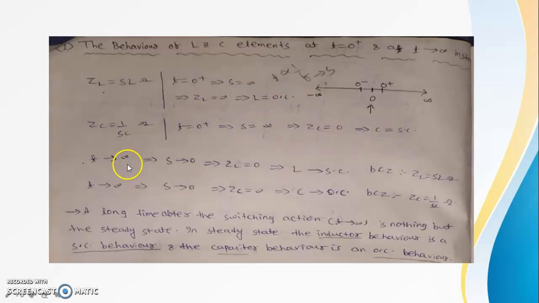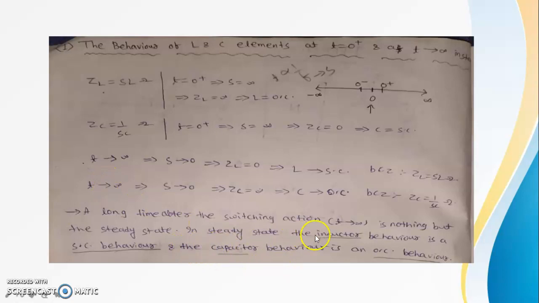Similarly, if we put t tends to infinity, S tends to 0, ZL equal to 0. At that time inductor is short circuit, and similarly our capacitor is open circuit. So at t tends to infinity, steady state. Our circuit behaves as a steady state, and inductor behaves as a short circuit and capacitor behaves as an open circuit. So at t tends to infinity, our inductor is short circuit and our capacitor is open circuit. This is our steady state operation.